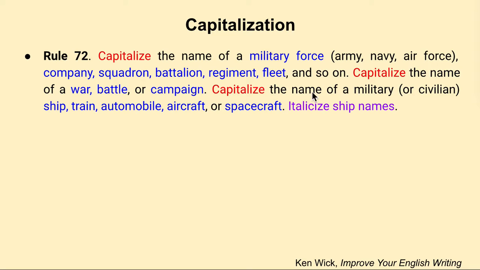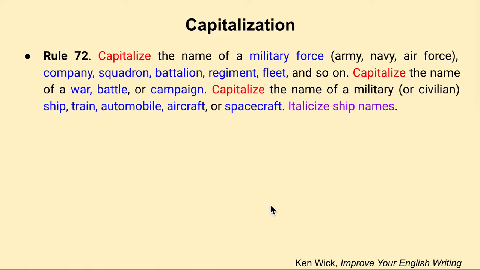And you capitalize the name of a military or civilian ship, train, automobile, aircraft, or spacecraft. And you italicize ship names. So remember, this rule is mainly about capitalization: you capitalize military forces, you capitalize the wars or the battles, and you capitalize the ships, trains, aircraft, automobiles, and spacecraft, and you italicize the ship name.